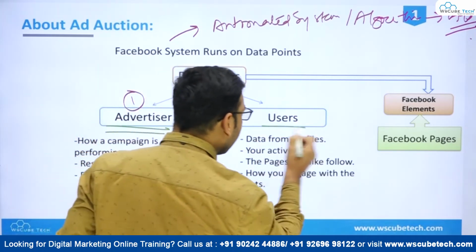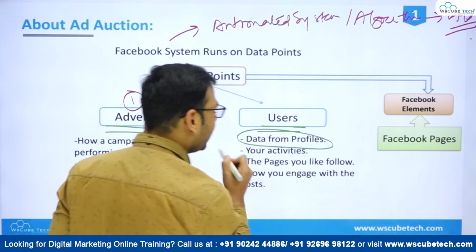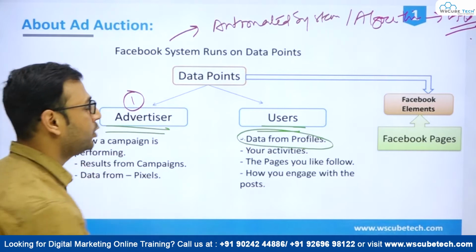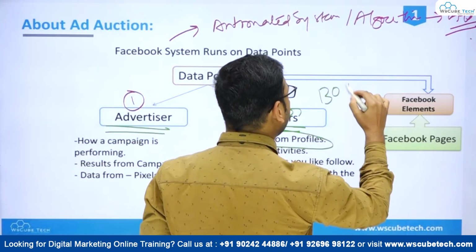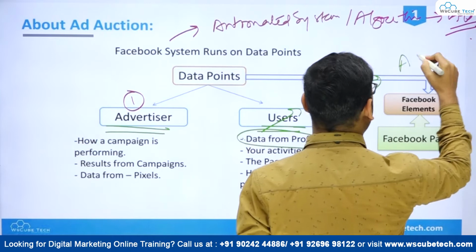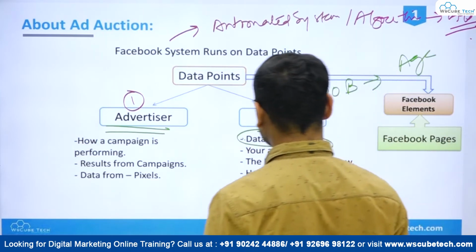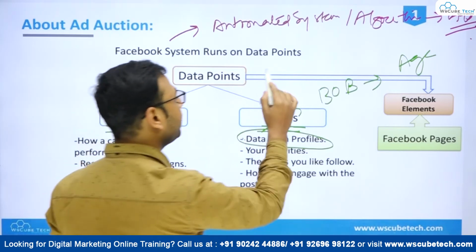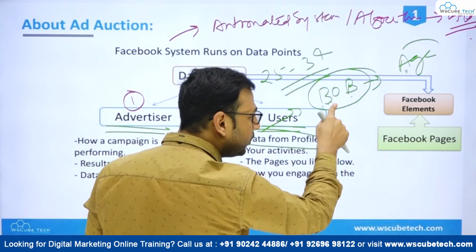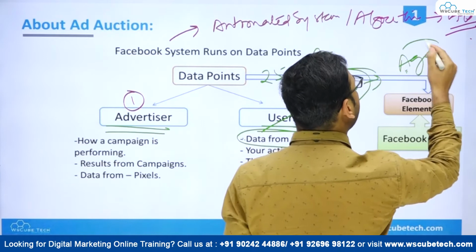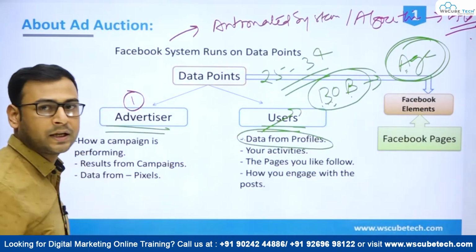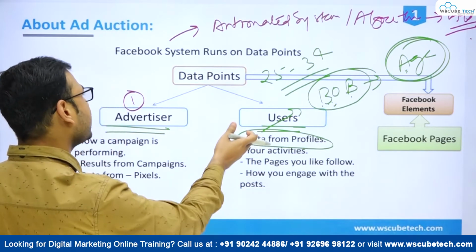So whenever you are creating any profile on Facebook, the information that you enter into your profile, like your date of birth, right, which basically determines your age. So whenever there is an advertiser who is targeting someone from the age group like 25 to 34, because of your date of birth, Facebook knows about your age, right? So this is again a very important thing that constitutes a data point, or that provides information to